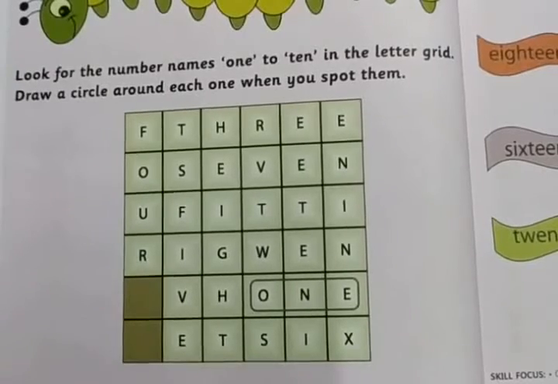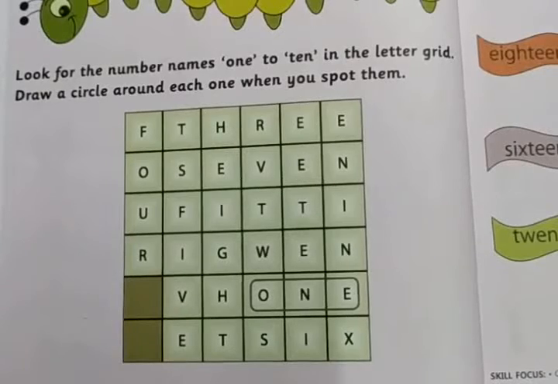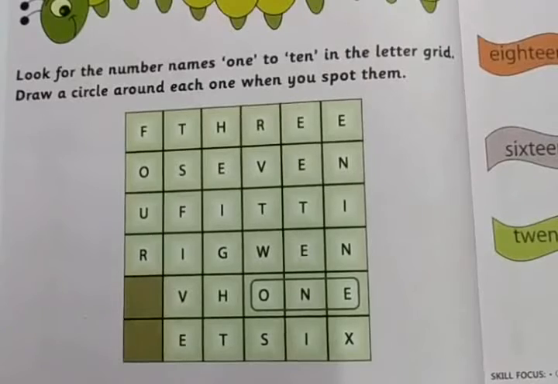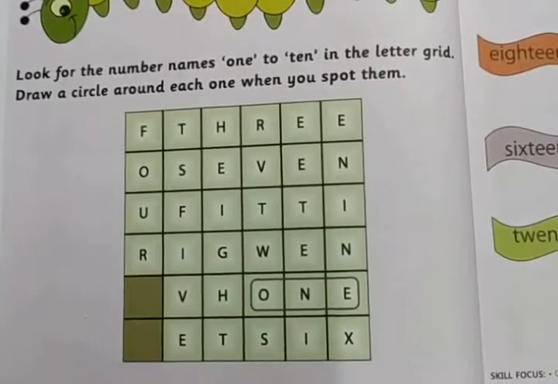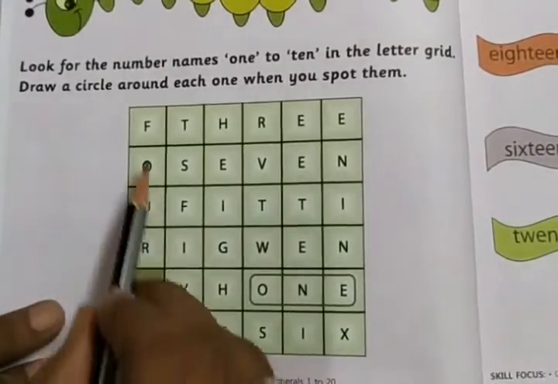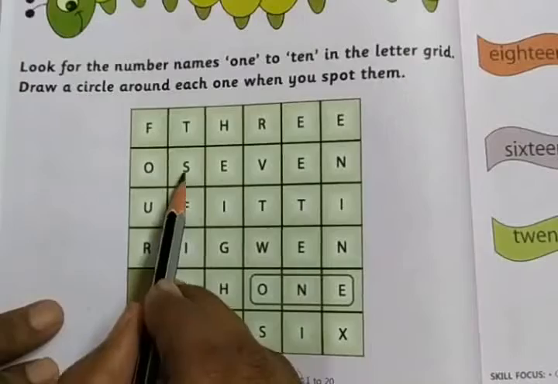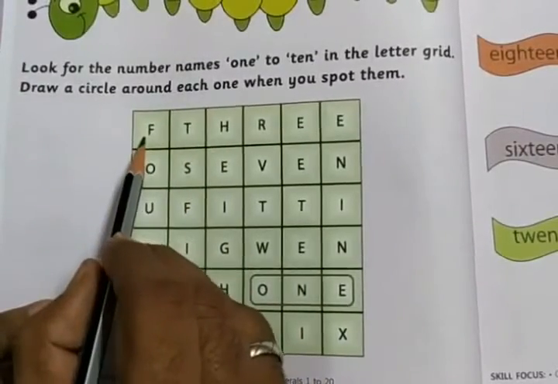Now 1 they have done. What do we need to find? Next we need to find 2. What is the spelling of 2? TWO.